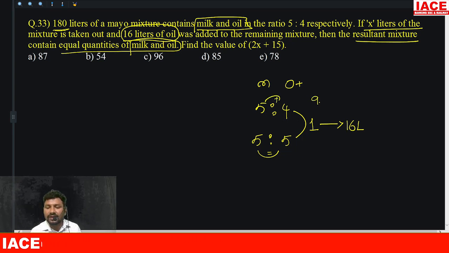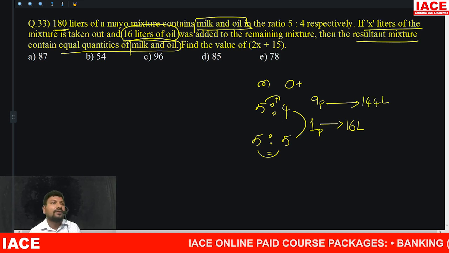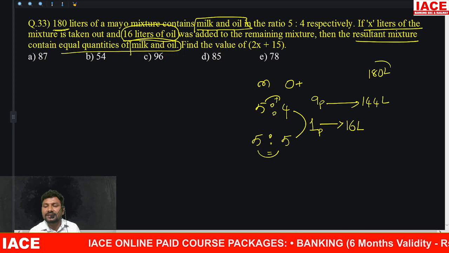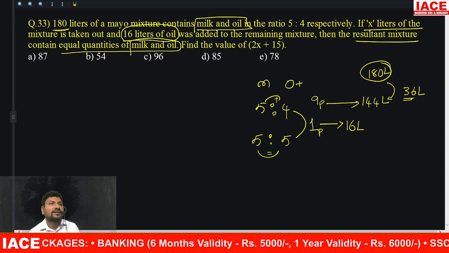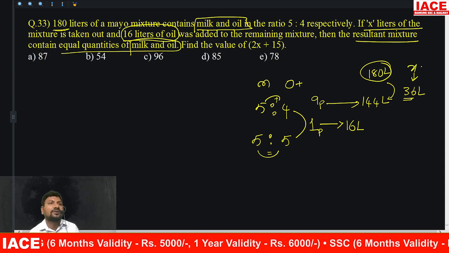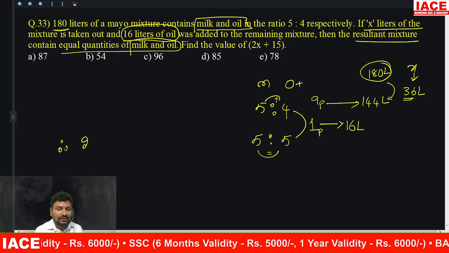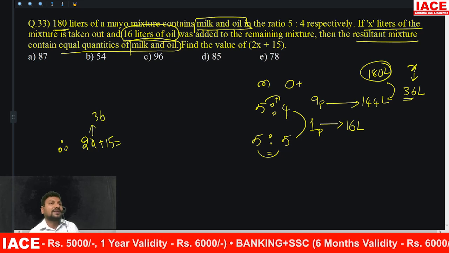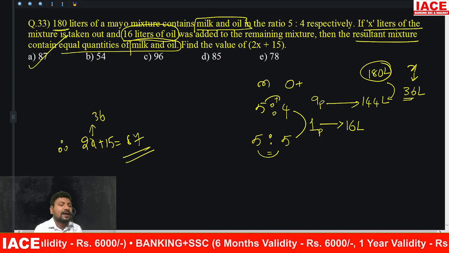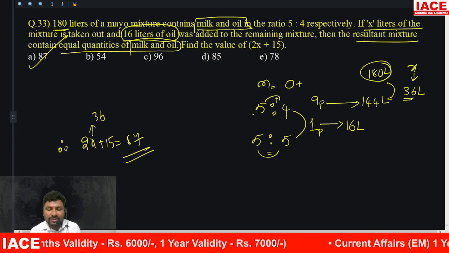5 plus 4 equals, initially how many parts we have? 9 parts. 9 parts equal to how many liters? 1 part equals 16 liters, so 9 parts equal 144 liters. Basically we have 180 liters. 180 became 144, so how many liters are removed? 36. The 36 equals X. X equals 36 liters. The question is not asking only X, they are asking 2X plus 15. Substitute the X value 36. 36 twos are 72 plus 15 equals 87. Option A.